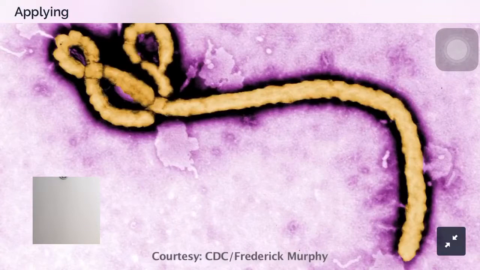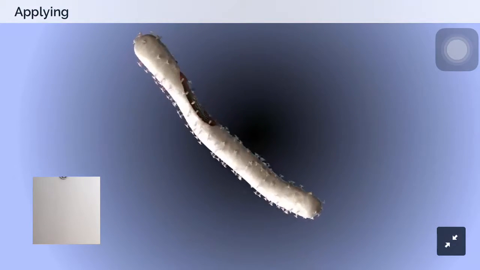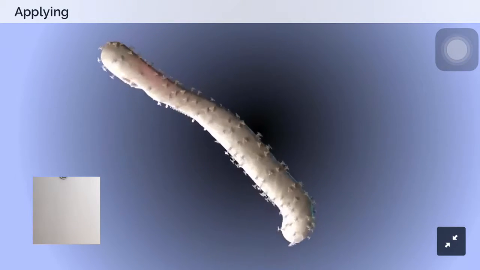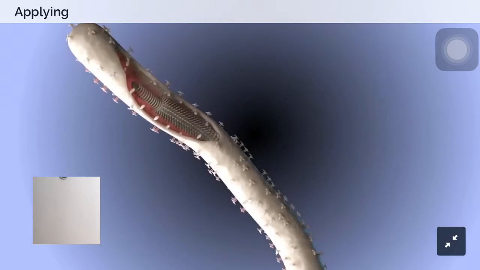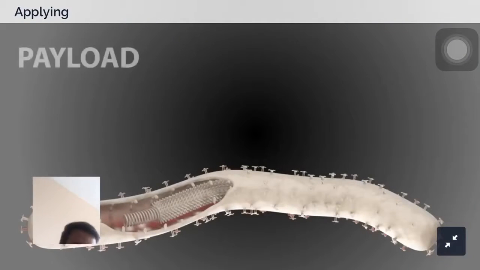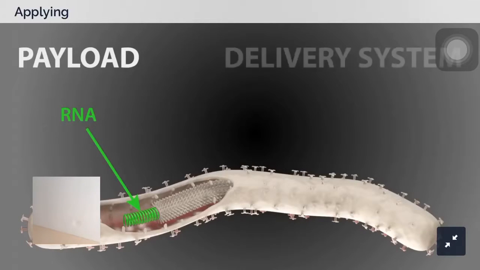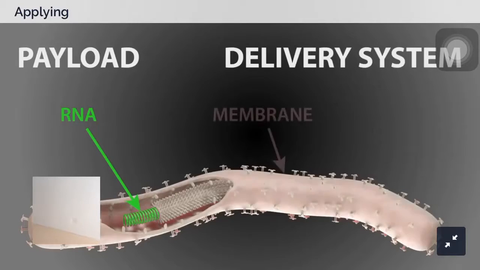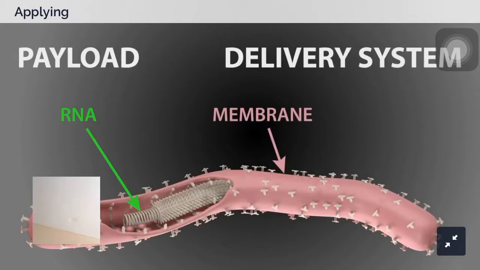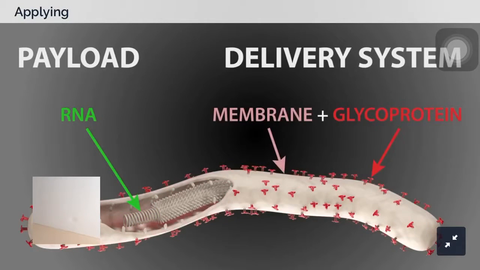So this is a really classic picture of what Ebola looks like. That's not really how we think about Ebola. We really think of it as this complex molecular machine that's really got two pieces. It's got the payload, which is really the genetic code that allows the virus to take over your cell and turn it into a virus factory. And that code is delivered into the cell by the delivery system, which is the membrane of the virus, in which are embedded molecules of this viral protein called the glycoprotein.